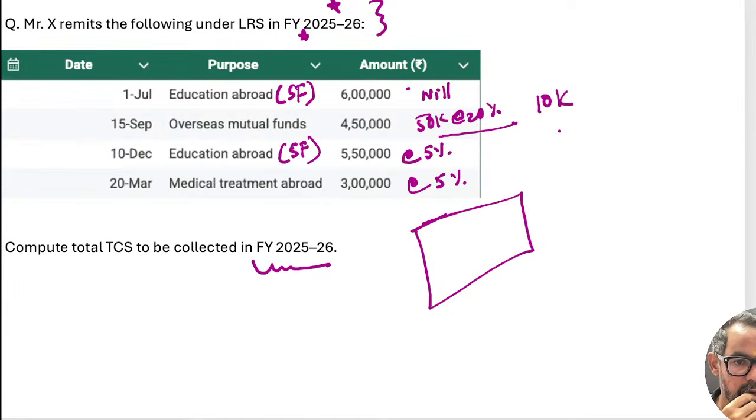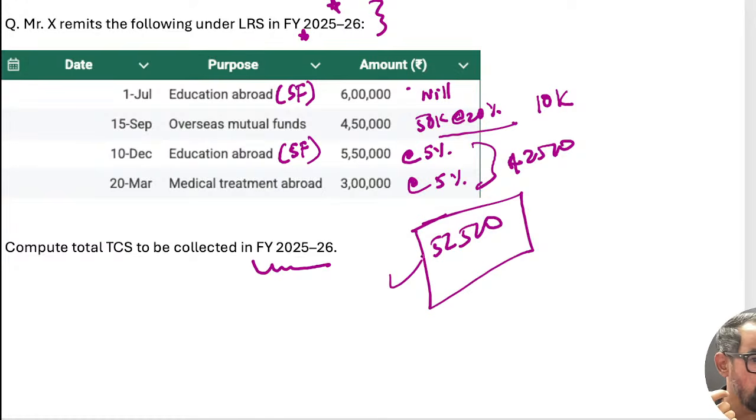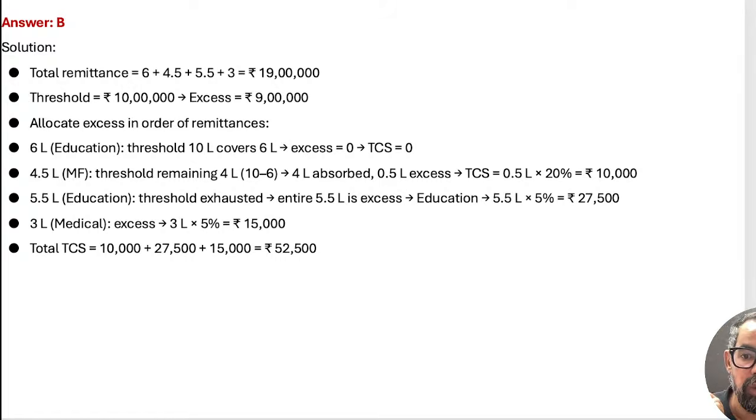The total is 42 and plus 42. The total is 42,500 and total 52,500, right? So that is the answer for this. Correct, Ramaji sir, Prem sir? Yes. So overall this is the areas which will be calculated in this particular case itself. So 52,500, that is the area for this one.